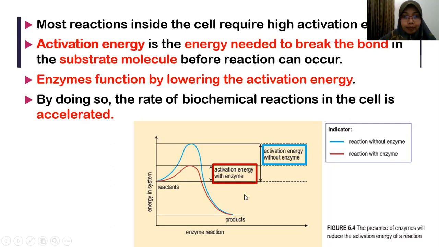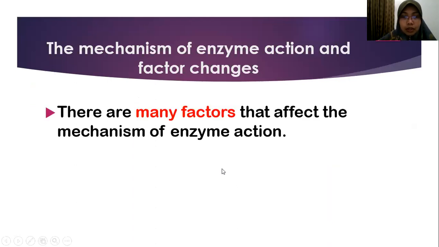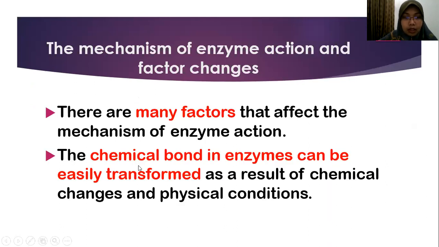Okay. The mechanism of enzyme action and factor changes. So there are many factors that affect the mechanism of enzyme reaction. The chemical bond in enzyme can be easily transformed as a result of chemical changes and physical conditions. Sometimes enzyme can be changed in its shape or its function because of certain factors.